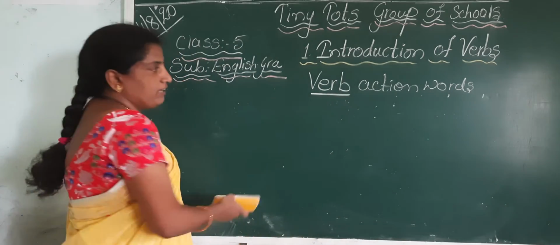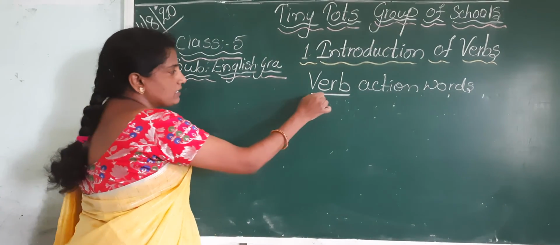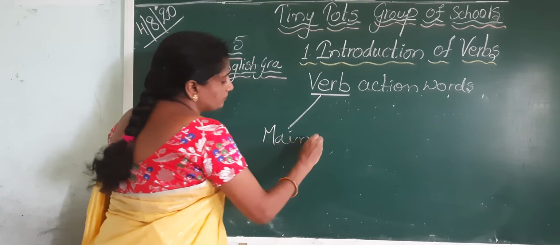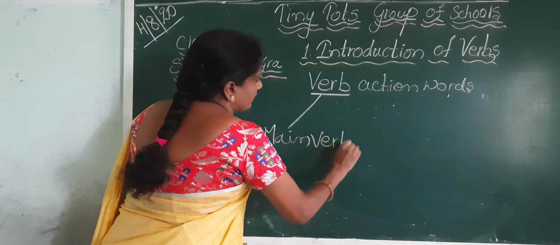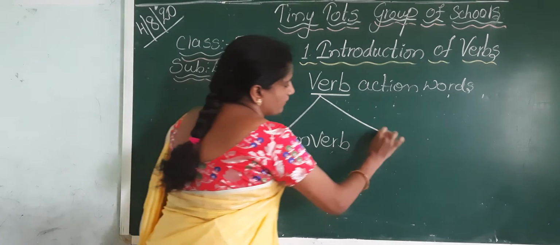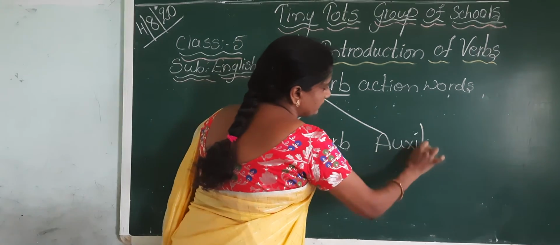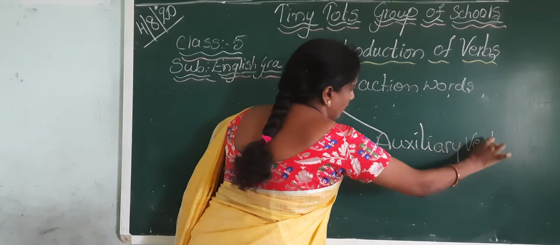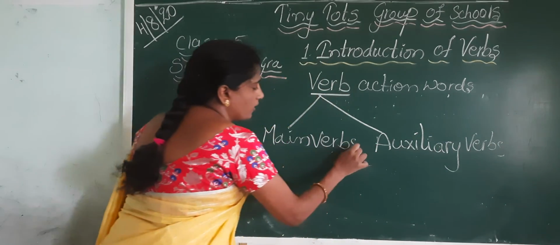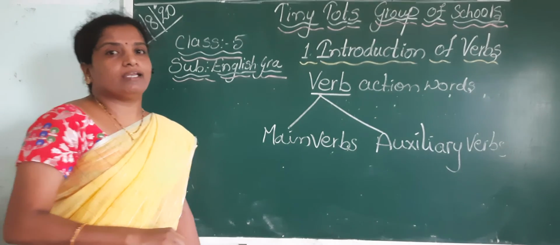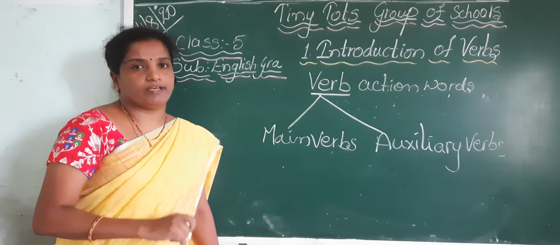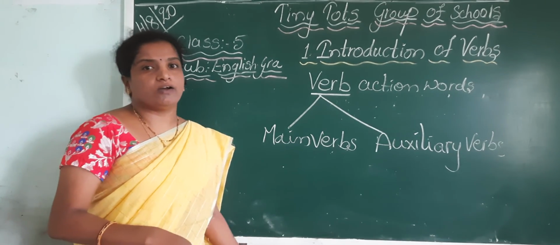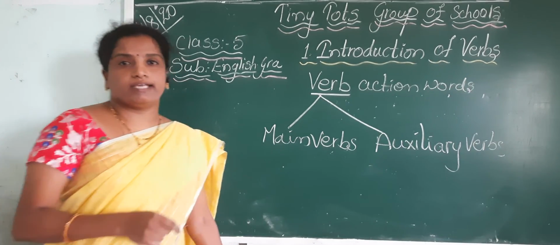I will divide the verb into two parts: one is main verb, another is auxiliary verbs. Now we are going to learn what the main verbs and the auxiliary verbs are. Tomorrow I will continue the class with the main verbs and the auxiliary verbs. Have a nice day, all of you.